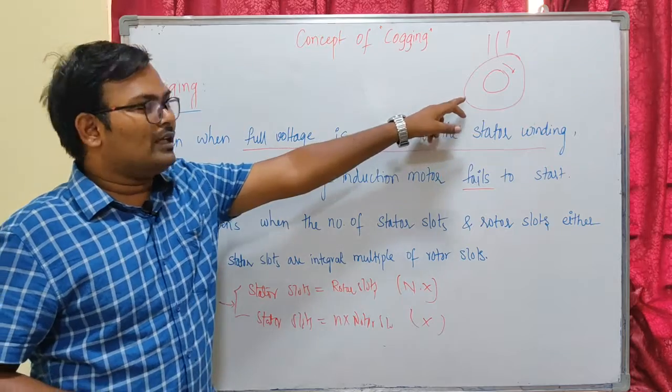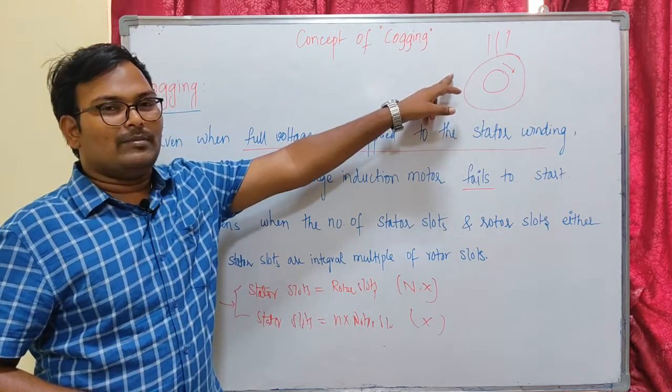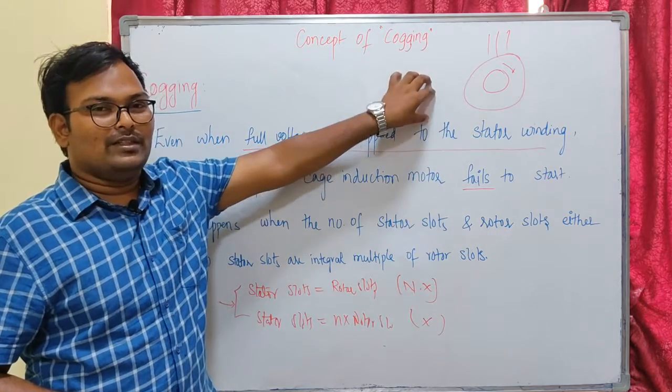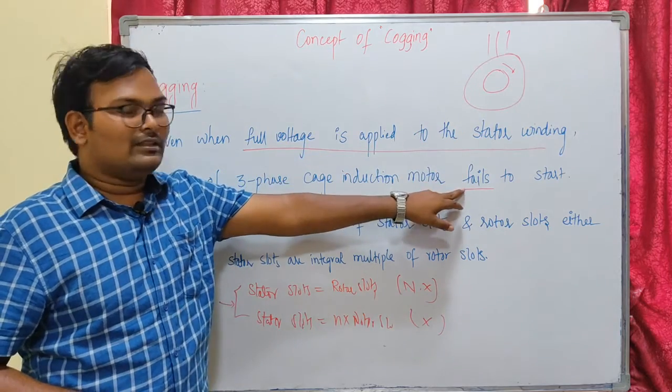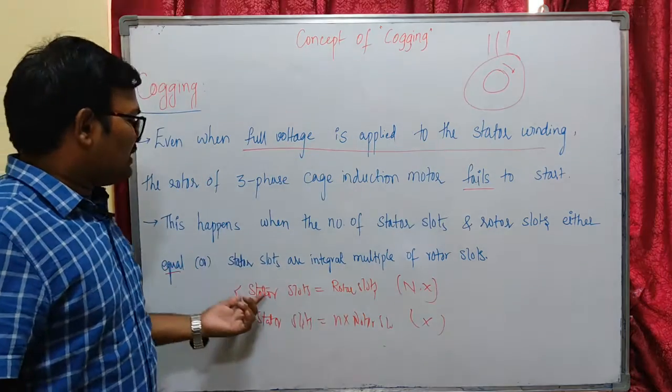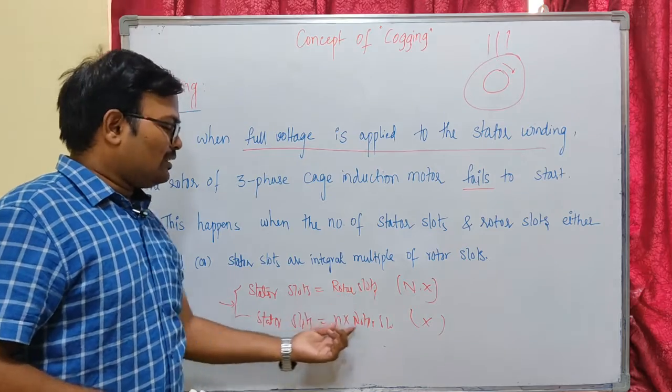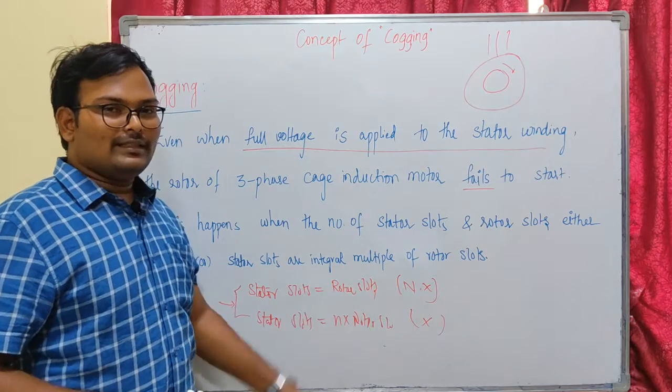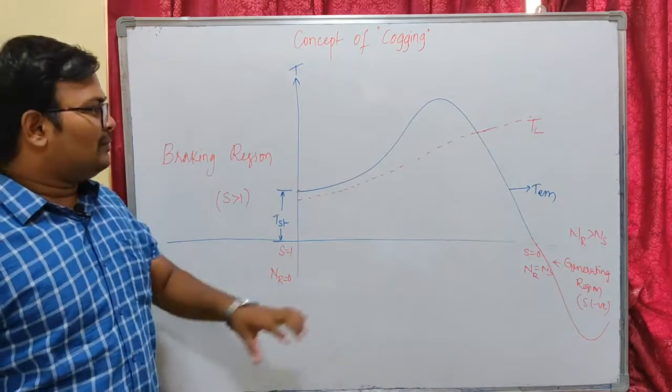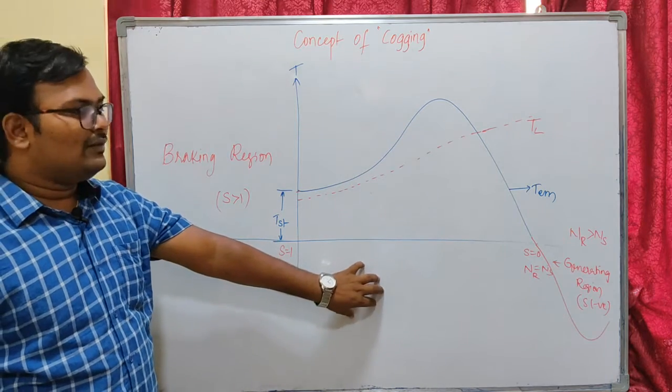Actually it is supposed to start whenever we supply 3-phase AC, because our 3-phase induction motor is a self-starting machine. But why does it fail to start? Because the stator slots are equal to rotor slots, or stator slots are an integral multiple of rotor slots. So why is this happening? Let us see.